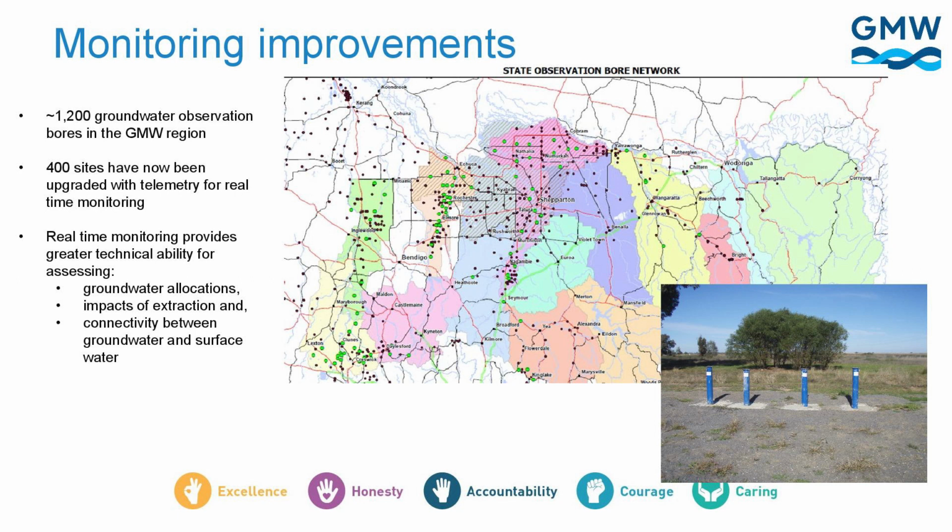So what are the impacts occurring to them? Is extraction by our customers having an impact on the long-term security of the aquifer system? Or are we seeing long-term effects from climate change? Or are we seeing the connectivity between groundwater and surface water? With that real-time monitoring, we can really get into greater detail about what those impacts are.